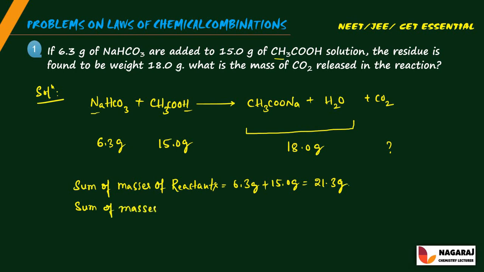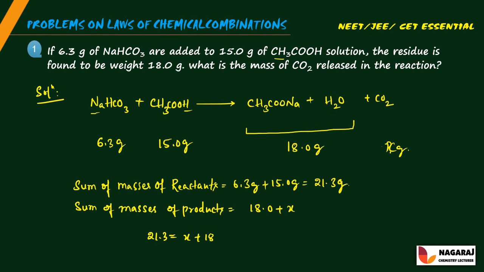masses of products is equal to 18.0 plus x. So I will take this as x grams, x grams of carbon dioxide. That is, 21.3 is equal to x plus 18, right? So mass of the reactants equal to the mass of the products. So that indicates the law of conservation of mass, right?